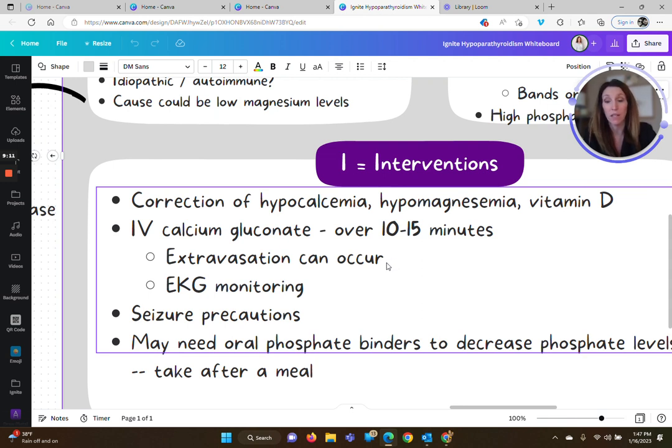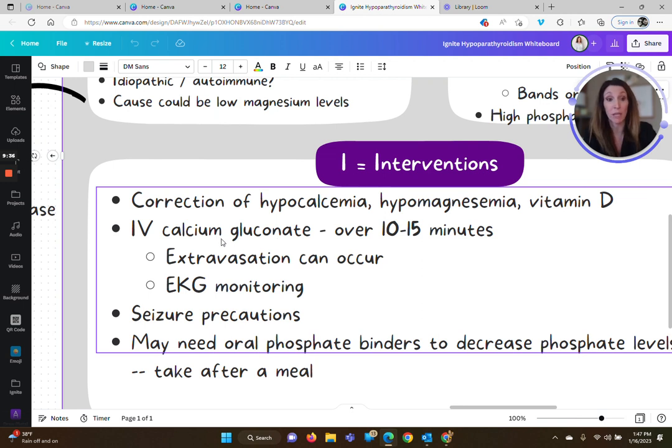So if I give somebody IV calcium gluconate in an IV that is actually infiltrated, and this IV calcium gluconate goes underneath the skin, it can cause what is called extravasation, which is necrosis of the skin and of the tissues where that calcium gluconate has gone that is not in the vein.